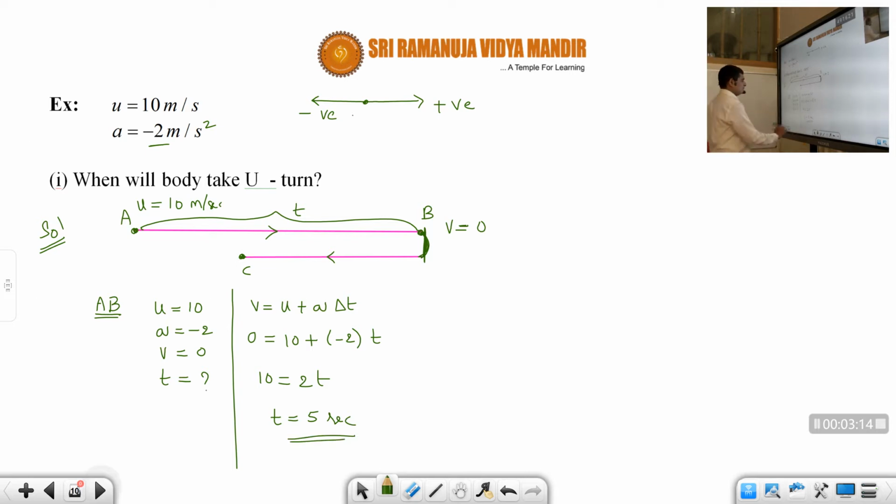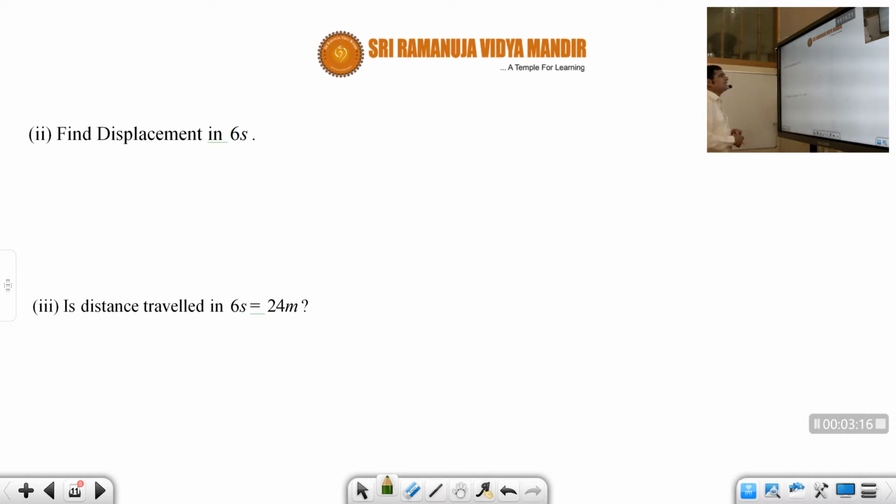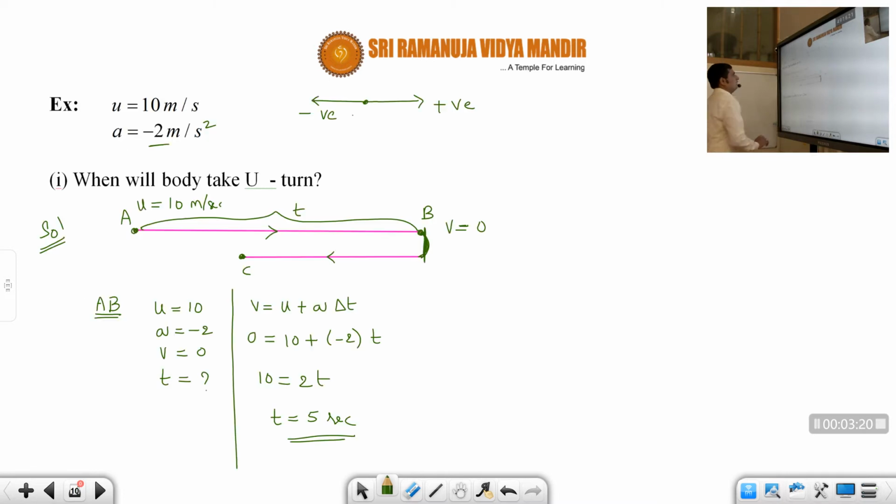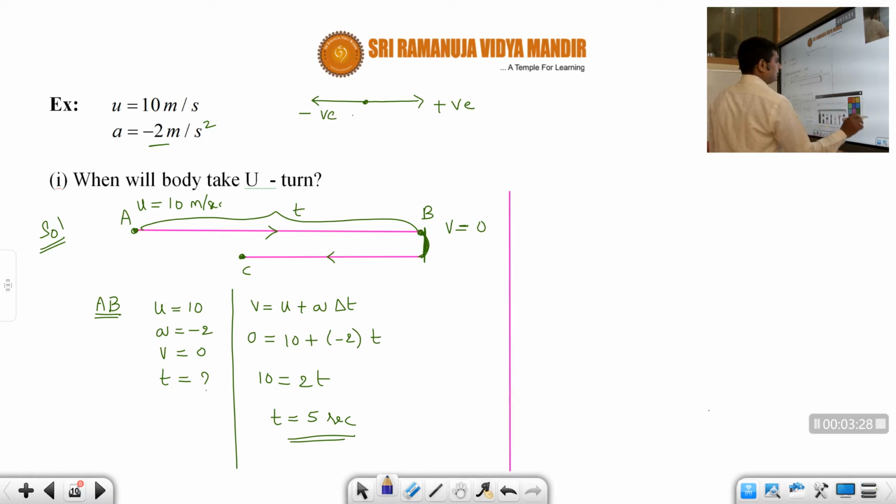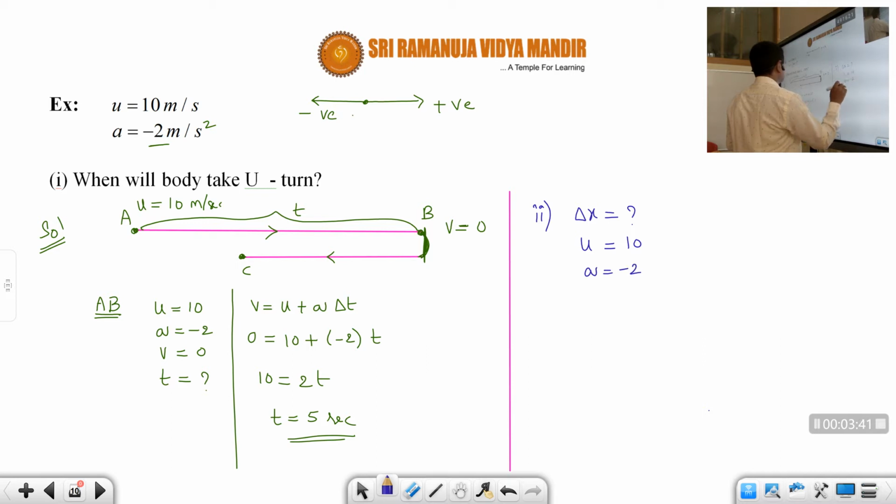Next, continuation. For the same problem, find the displacement in 6 seconds. So we have to calculate delta x. We know u is 10, and a is minus 2.